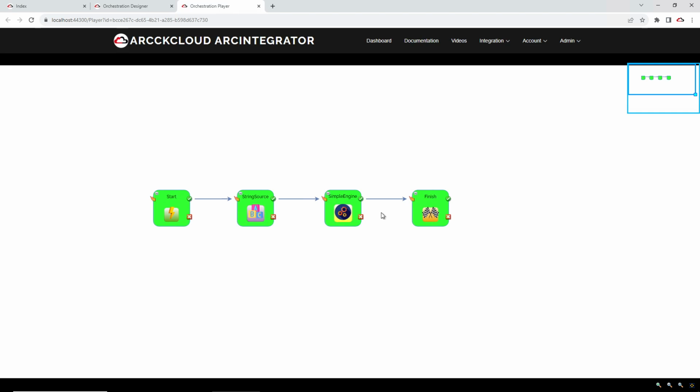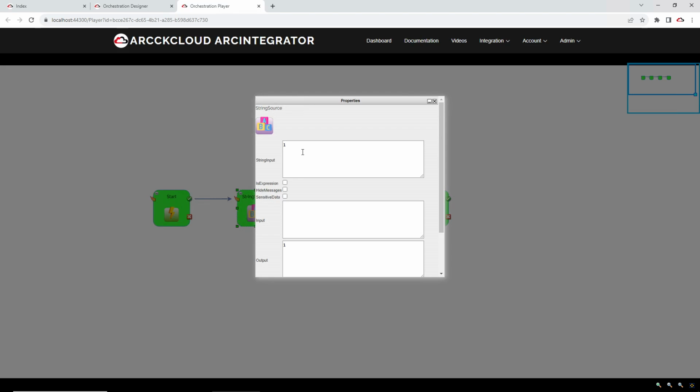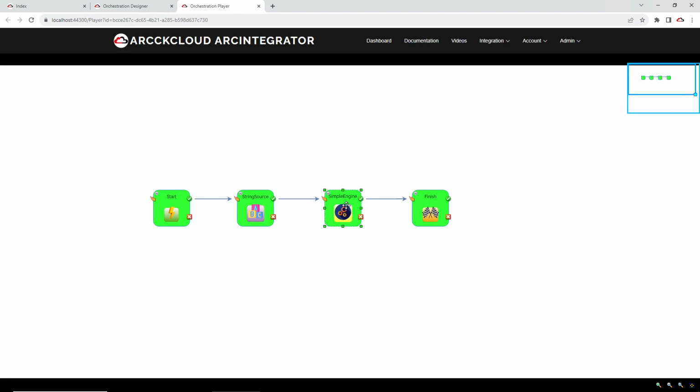The player has successfully played the orchestration, and everything is green, so there's no error. So we'll study the values for each of the connectors. For the string source, we introduced a value of 1, and that's passed on to the simple engine.